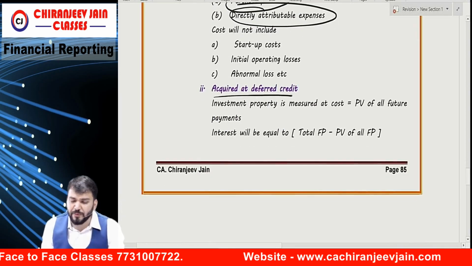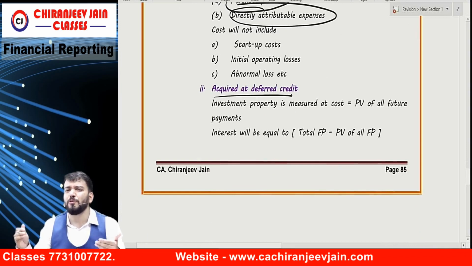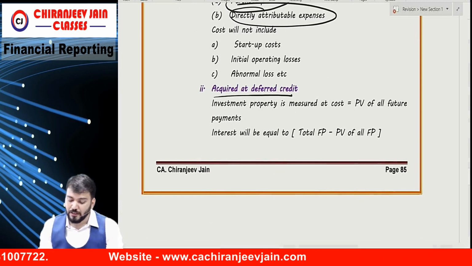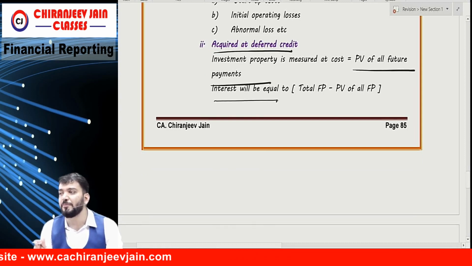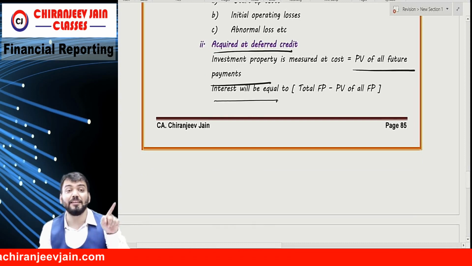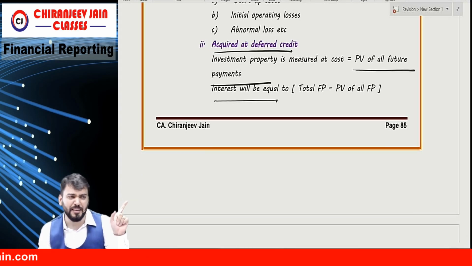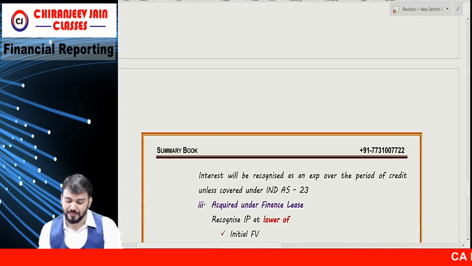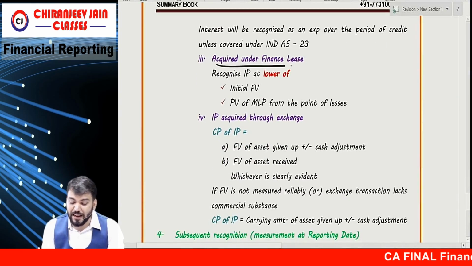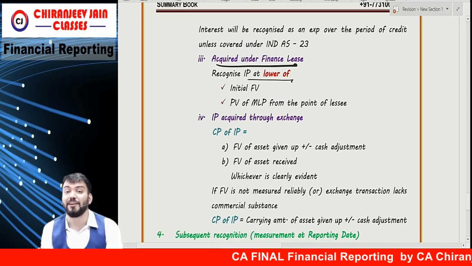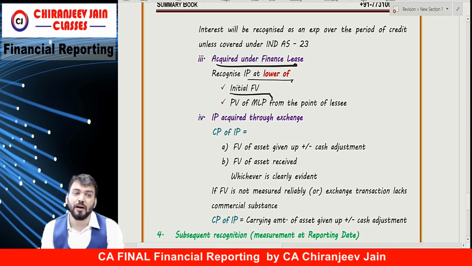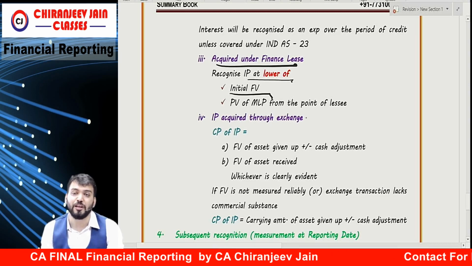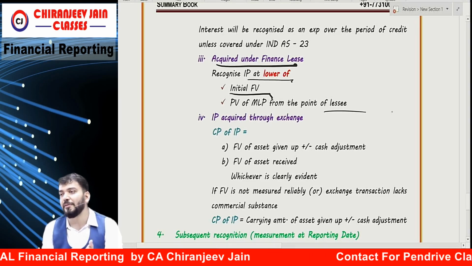Understood? Acquired at deferred credit. We have done this: whenever payment is deferred beyond the normal credit period, it will be the present value of all future payments. Interest will be recognized as an expense over the period of credit, unless covered under Ind AS 23. Similar point we have done under Ind AS 16. Then acquired under finance lease. If you have done Ind AS 17, they say recognize the investment property at the lower of what? Initial fair value or present value of minimum lease payments from the standpoint of the lessee, whichever is lower.